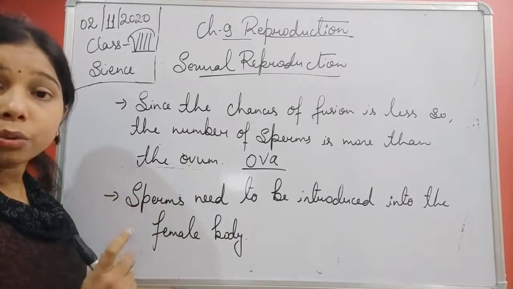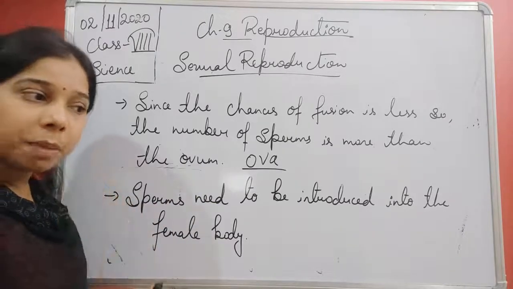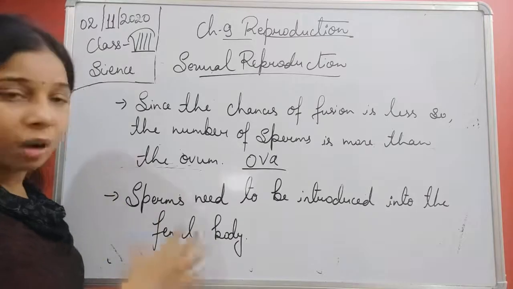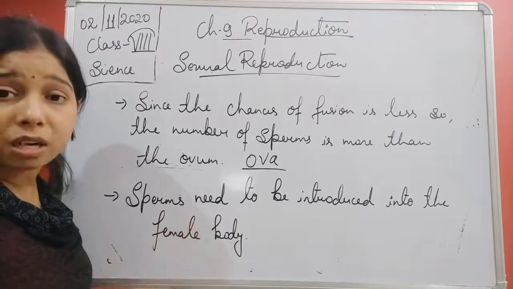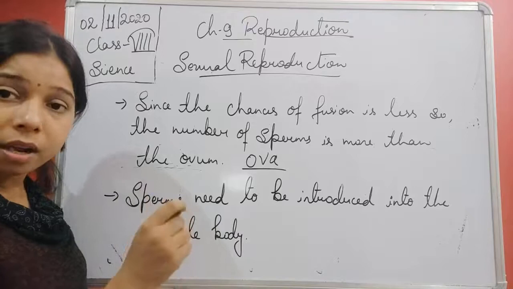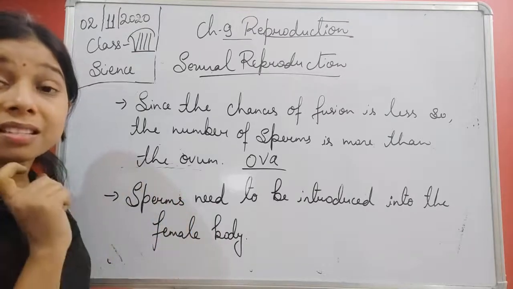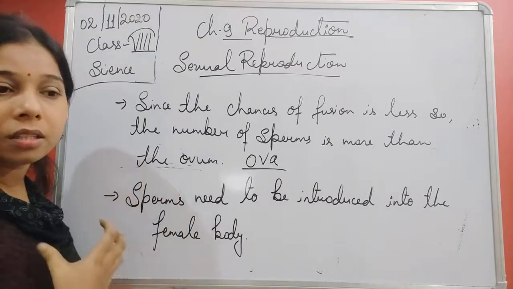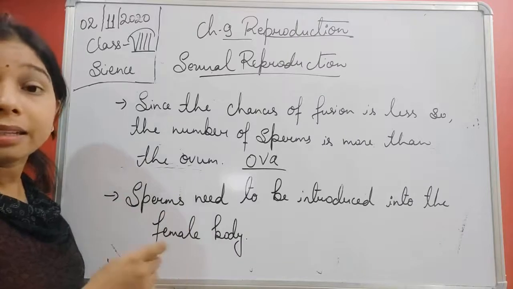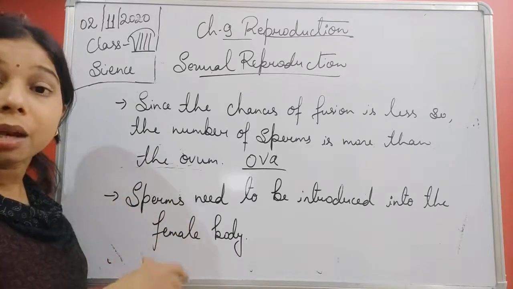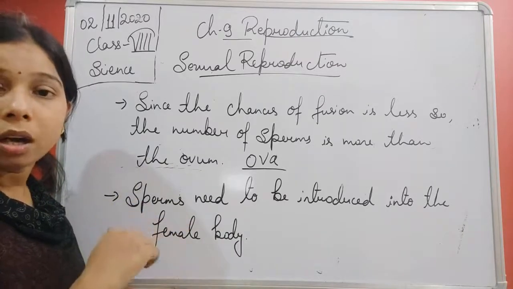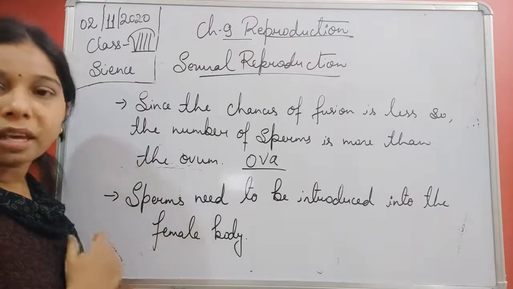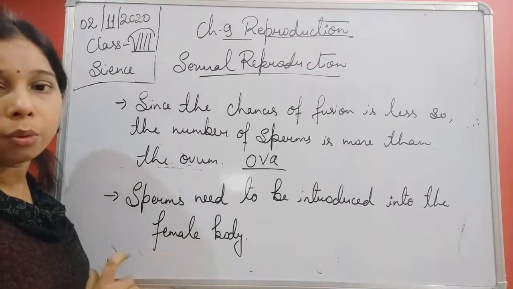Now you see, students, if you see the sperm structure, it involves the head portion and the tail portion. This tail portion tells that it is motile. It means it can move, it can swim. But the egg is non-motile.